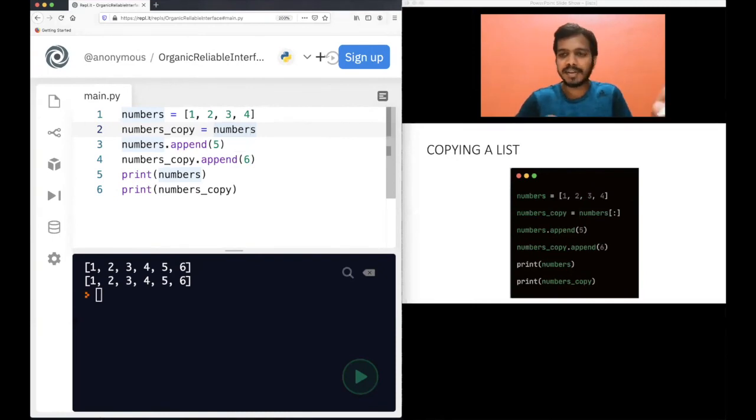And also, if you do not understand why I'm showing pointers and all here, just understand that in this case, what is actually happening is Python is not making a separate copy of this one. Now numbers copy and numbers are both pointing to the same thing. But when you do this one, Python is actually making a separate copy of this list, and numbers copy is being assigned this list, a new list. Understand this.